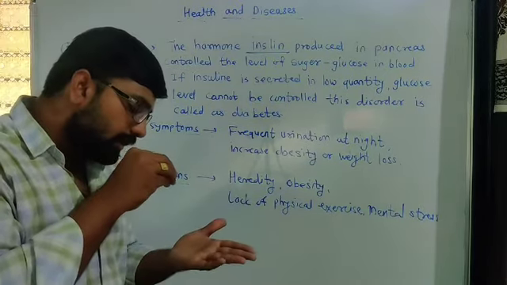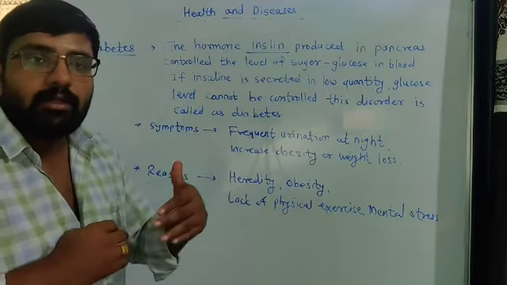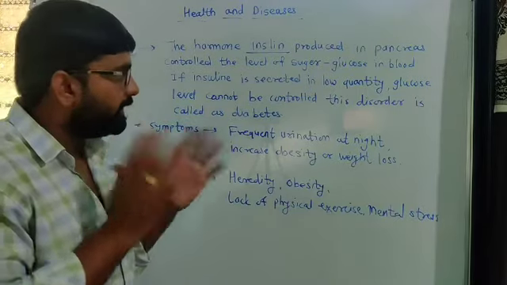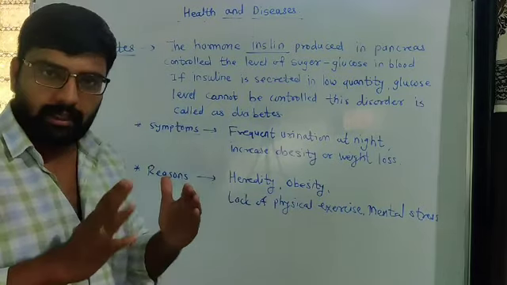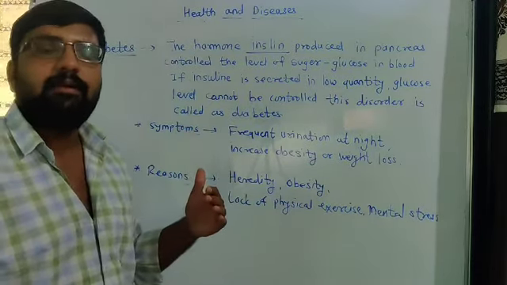There is one fixed amount of sugar that is allowed in our blood for healthy fitness. If that amount of sugar increases or decreases, that may be harmful.